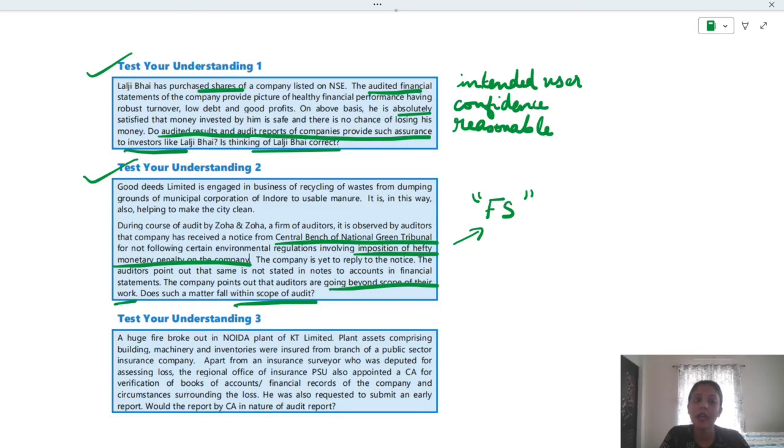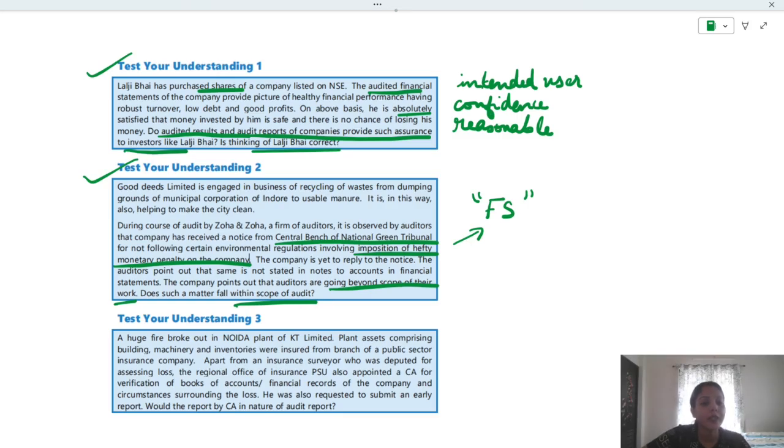Suppose there is some other tribunal and some other case, but it doesn't have any effect on FS or doesn't require any disclosure in FS. That is not within our scope. But this is related to FS and this has an impact on FS. Yes, this is within the scope of audit. So you have to substantiate this point. It is within the scope of audit because it is pertaining to the FS only.